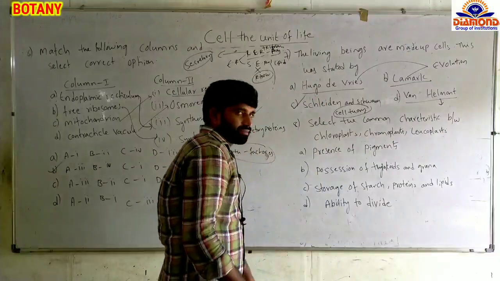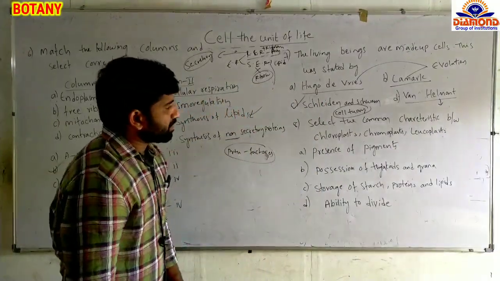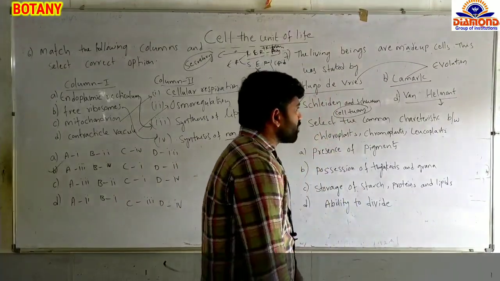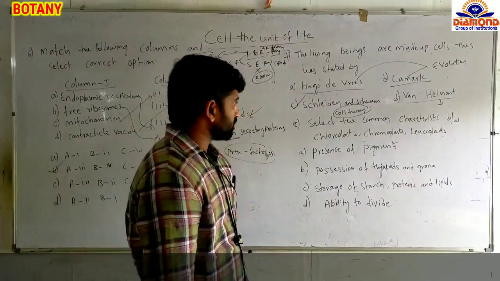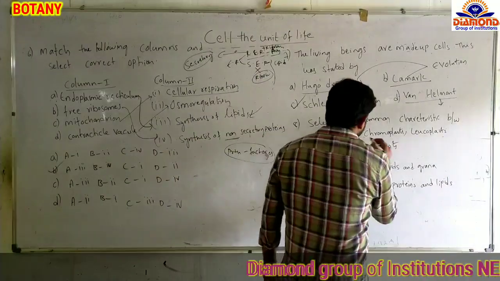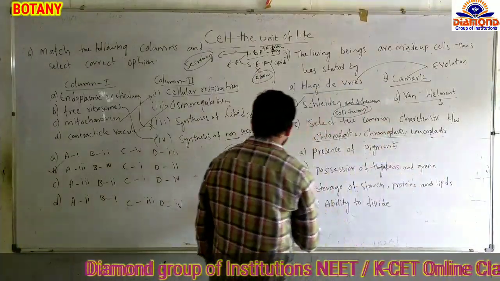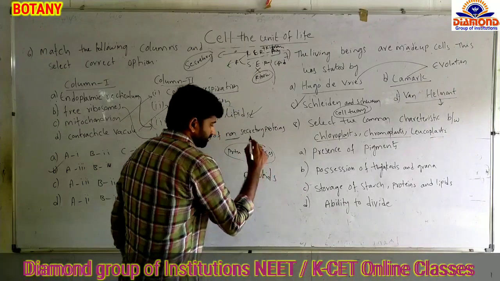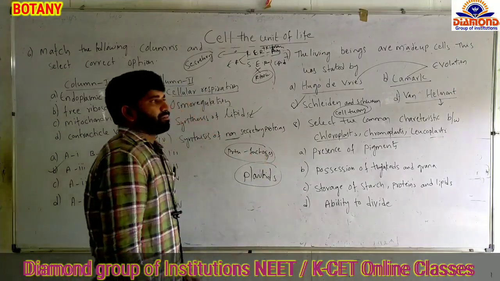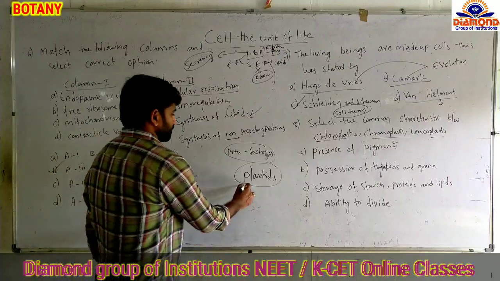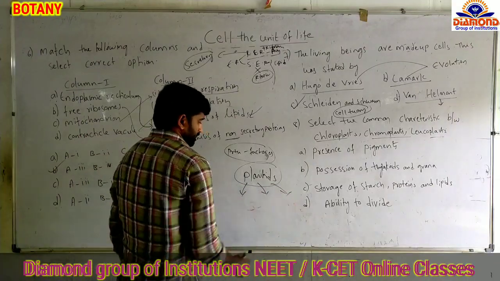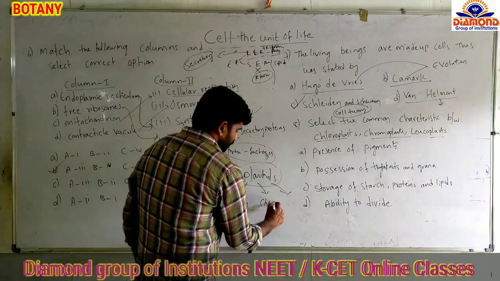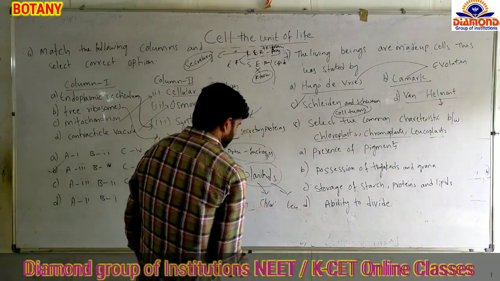Next question: select the common characteristics between chloroplast, chromoplast and leucoplasts. These three belong to plastids. Plastids are classified into three types: chromoplast, chloroplast and leucoplast.